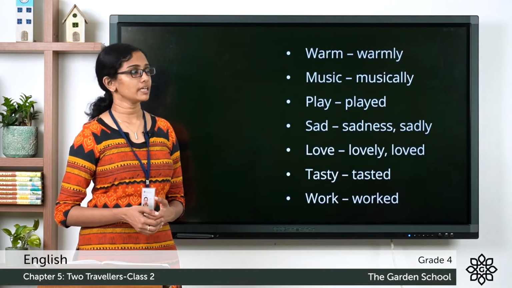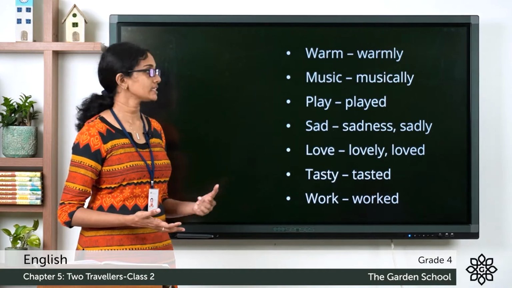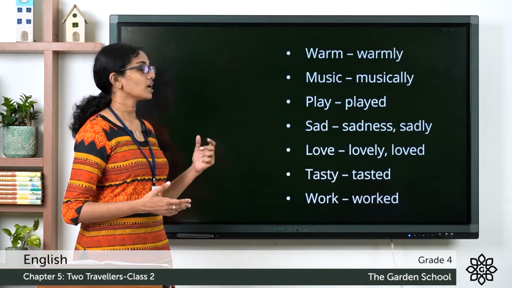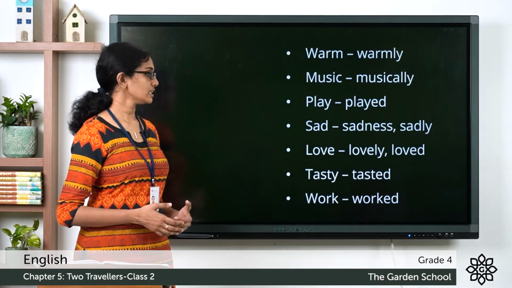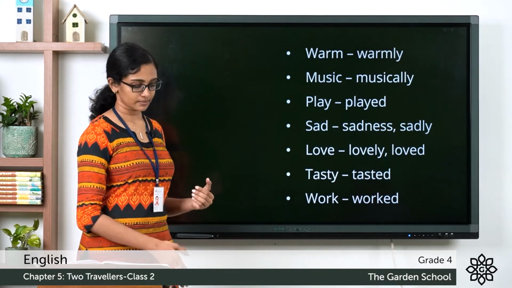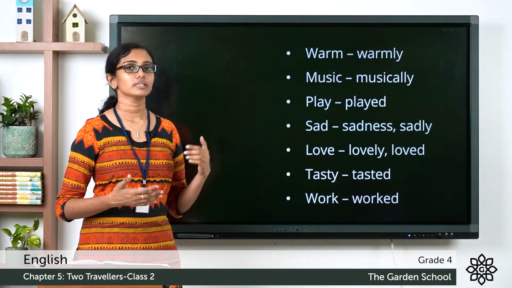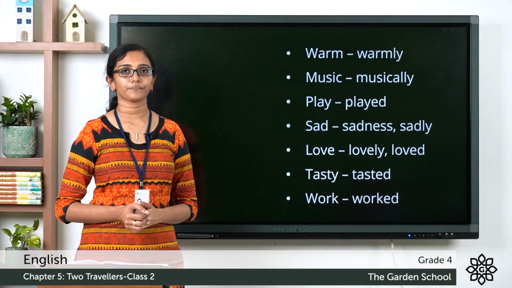Warm, warmly. Music, musically. Play, played. Sad, sadness or sadly. Love, lovely or loved. Tasty, tasted. Work, worked. So these are just some suggestions for you. You can add your own suffixes and form meaningful words and write sentences with them.